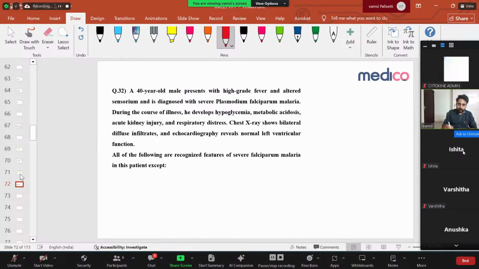Then comes this question: a 40-year-old male presents with high-grade fever and altered sensorium and is diagnosed with severe Plasmodium falciparum, again severe malaria. During the course of illness, he develops hypoglycemia, metabolic acidosis, acute kidney injury, respiratory distress, chest X-ray with bilateral diffuse infiltrates, and echocardiogram showing normal left ventricular function.